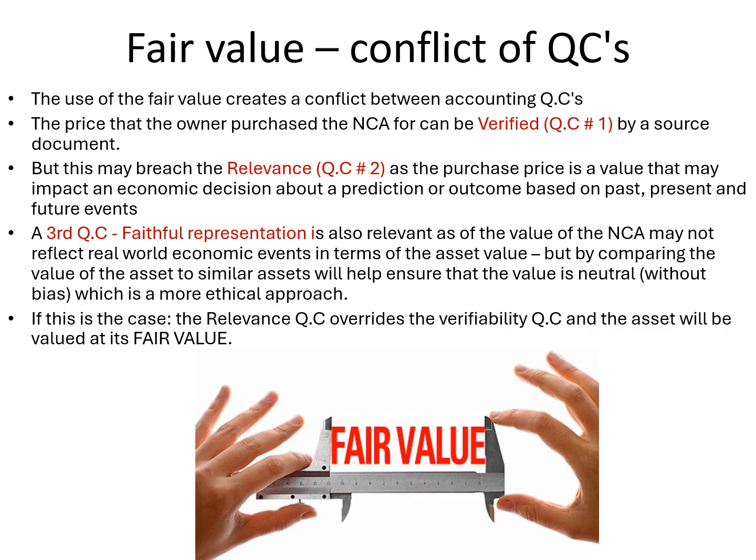The fair value is based on estimation, but the relevance QC overrides the verifiability QC in this case because the users of the reports need to make economic decisions about the outcome of the value of the assets based on past, present, and future events.